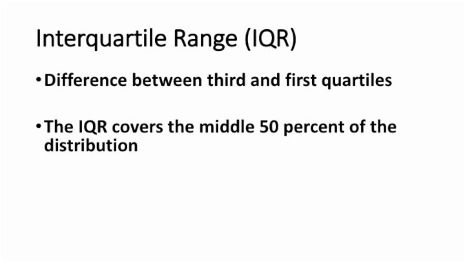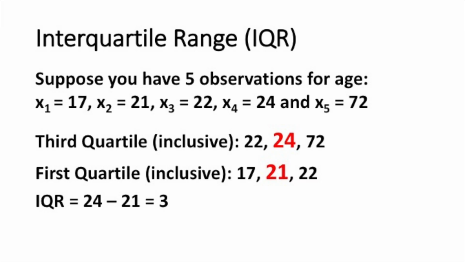The interquartile range is defined as the difference between the third and first quartiles. This means that the interquartile range covers the middle 50% of the distribution. Here's an example of how we could calculate the interquartile range. Suppose you have 5 observations for age: 17, 21, 22, 24, and then 72. The third quartile, if you include the median in the calculation, is 24. The first quartile, if you include the median in the calculation, is 21. This means the difference between the third quartile, 24, and the first quartile, 21, is 3. So you have an interquartile range of 3 years of age.